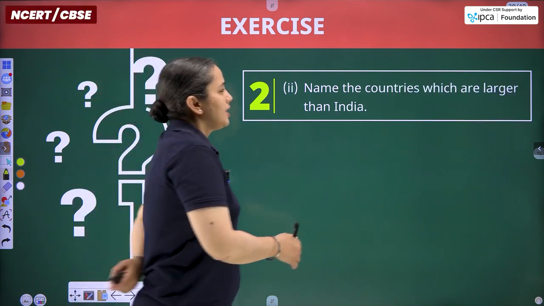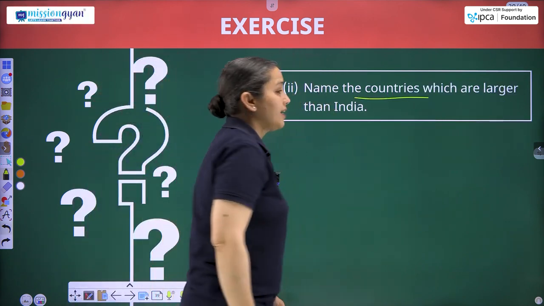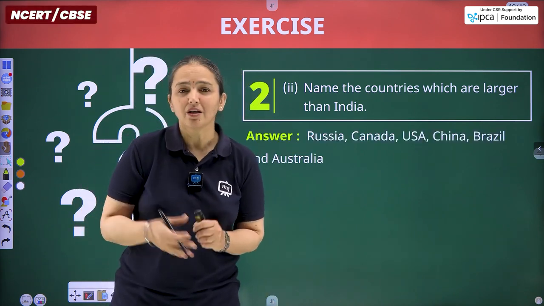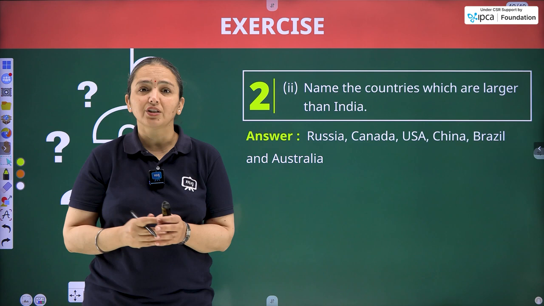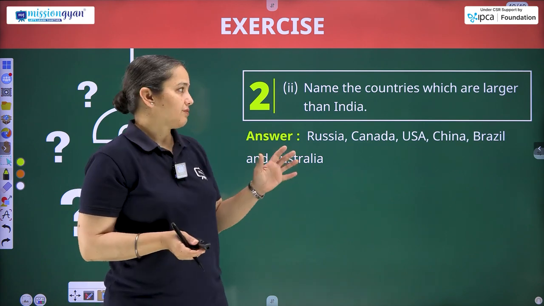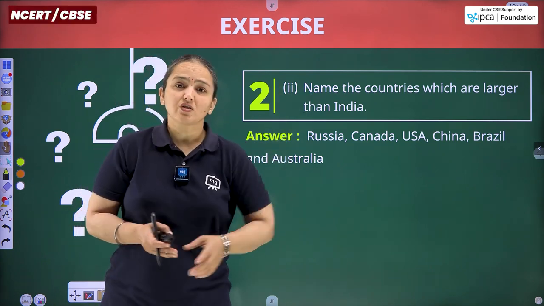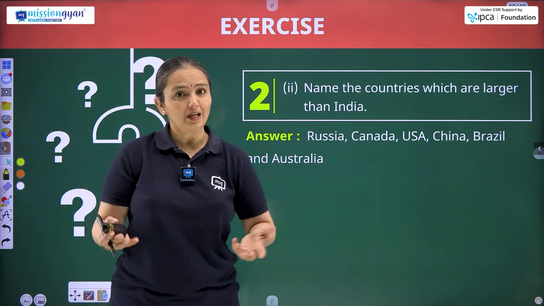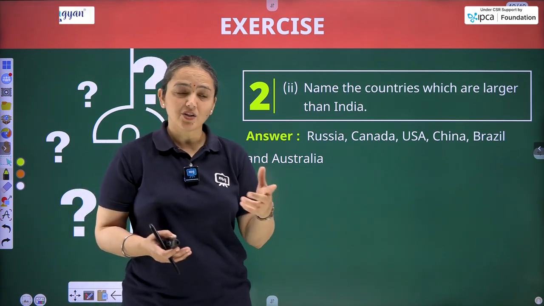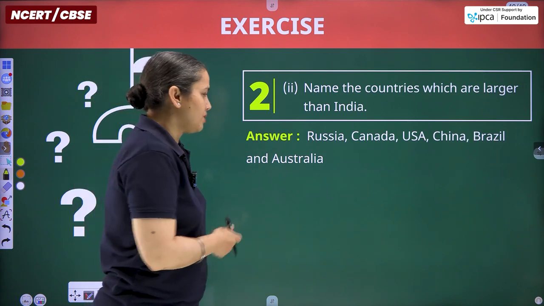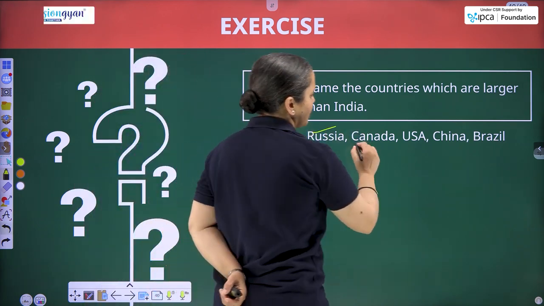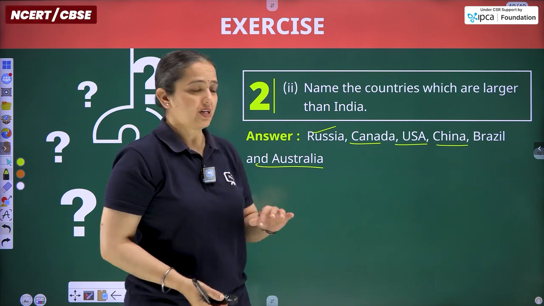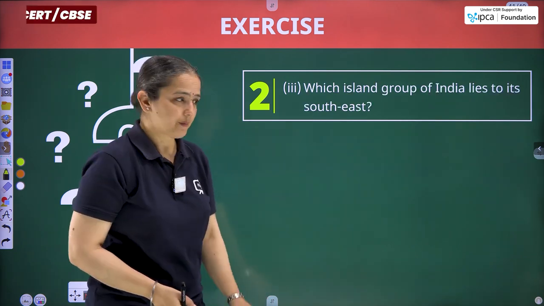Next question. Name the countries which are larger than India. India ranks on the 7th place, so it means we have 6 nations that have a larger geographical area. Russia is the largest one, then 5 come in between. So Russia the largest one, then comes Canada, USA, China, Brazil and Australia. And afterward comes India on the 7th place.